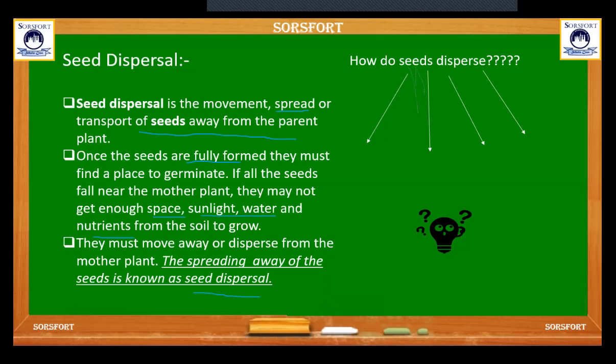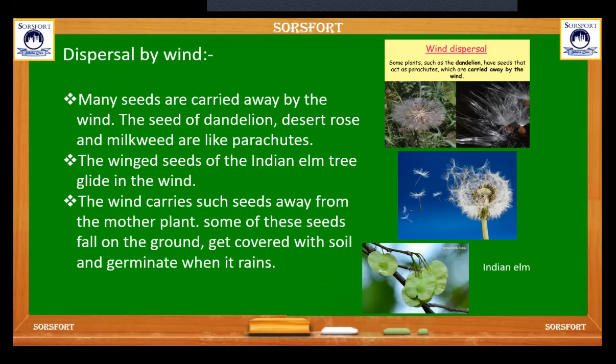So how do seeds disperse? By wind, animals, explosion and water. Let us learn about this. Seed dispersal by wind. How does it happen? Many seeds are carried away by the wind. The seeds of dandelion, desert rose, and milkweed are like parachutes. See, this picture is of a dandelion. Their structure is like a parachute, so that the wind can take their seeds from one place to another.